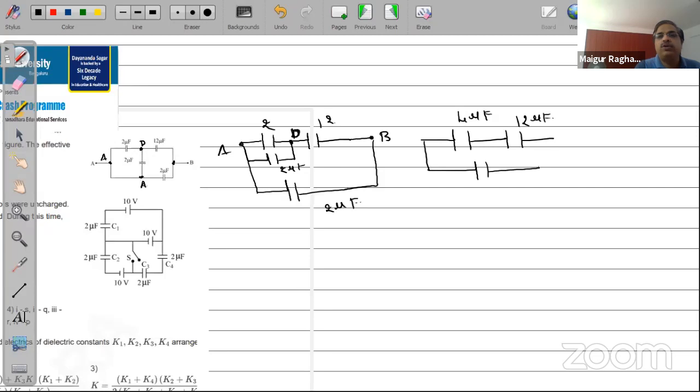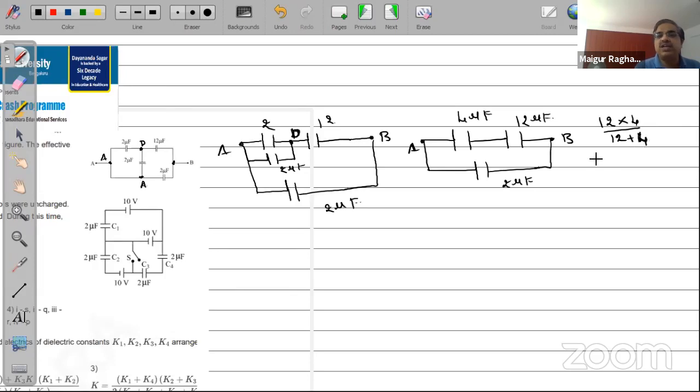So 2. You need to really keep an eye on that as well. So this is your A and this is your B. Now these two are in series connection. Now for a series connection, you should be very quick in solving this. Series combination will always be C1 C2 by C1 plus C2. So 12 into 4 divided by 12 plus 4. So 12 plus 4 will be 16.